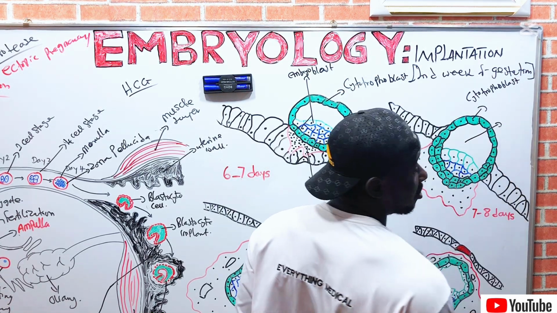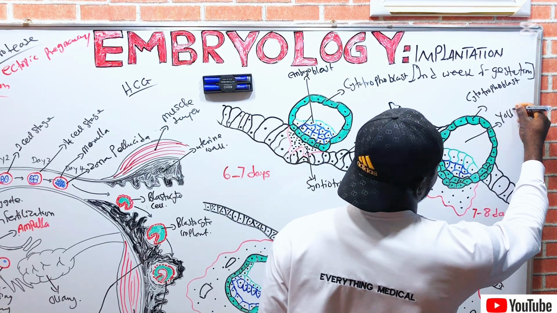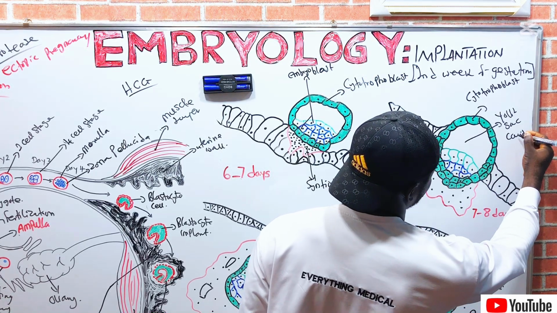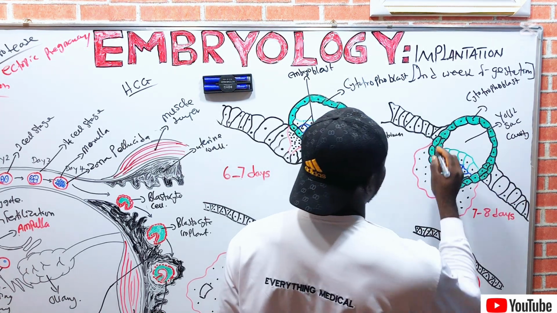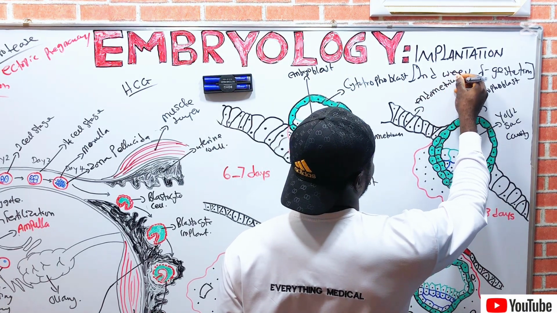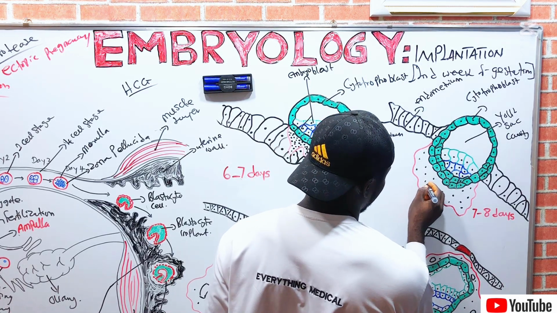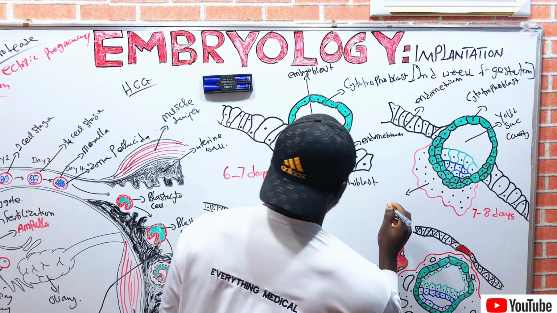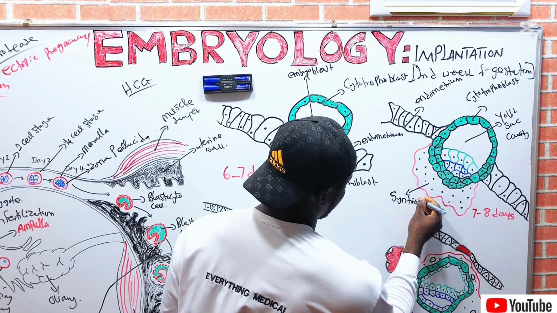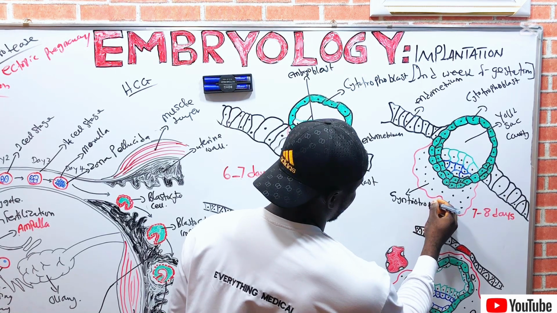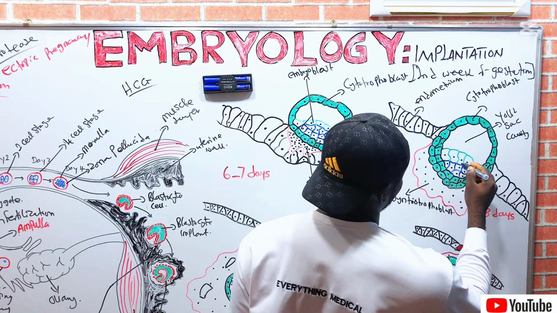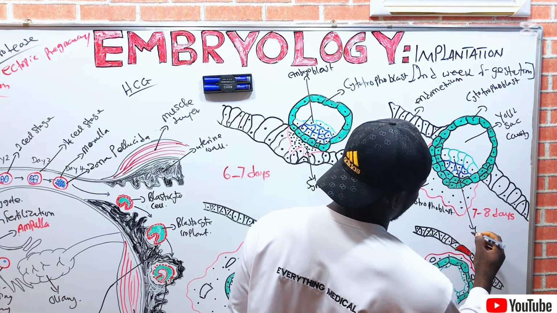This is the yolk sac cavity. This is also the endometrium. Here is the cytotrophoblast. The embryoblast.